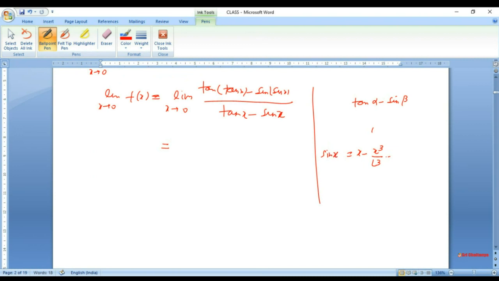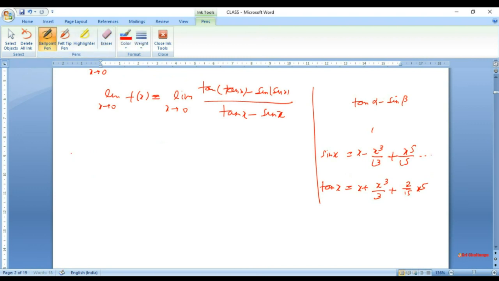Sine x is x minus x cubed over factorial 3 plus x to the fifth over factorial 5, and so on. When you do tan x, it is x plus x cubed over 3 plus 2 over 15 x to the fifth.